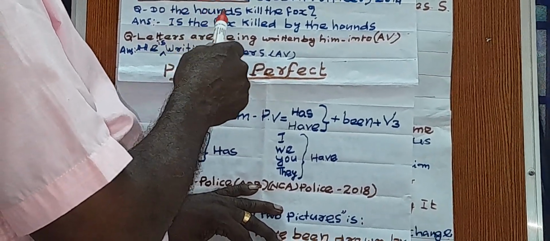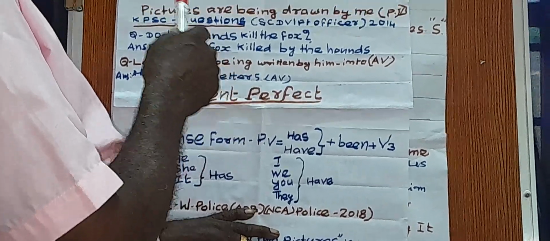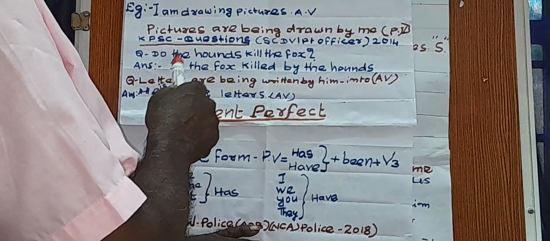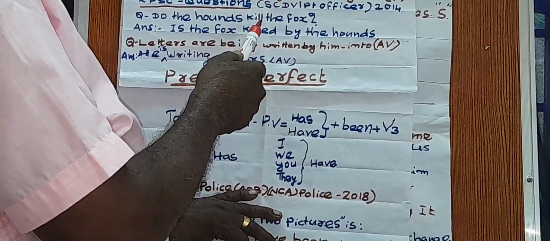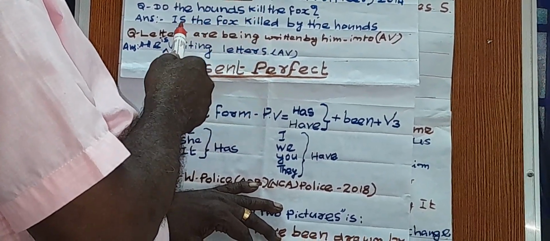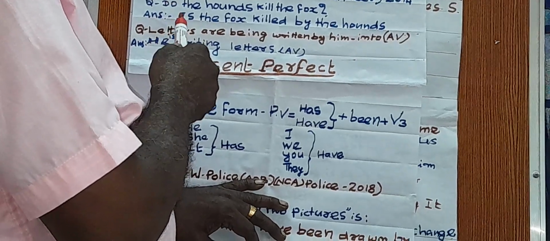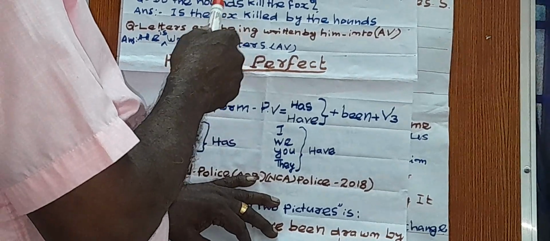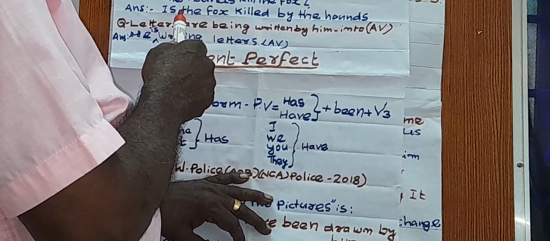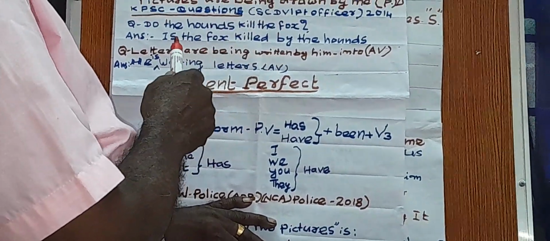Do plus hounds, do plus kill, that is present simple. So instead of do, you have to use the present simple passive formula, is or are plus V3.